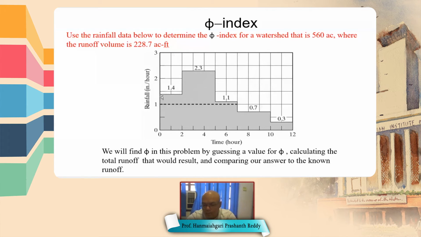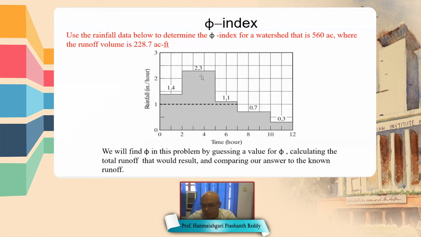See in this figure, this hyetograph is given of a particular storm. The x-axis is time in hours and the y-axis is rainfall. In 0 to 2 hours, 1.4 inches of rainfall took place. From 2 to 5 hours, 2.3 inches of rainfall occurred.